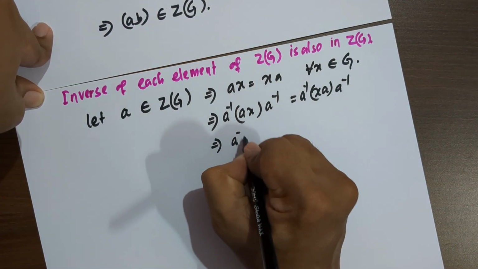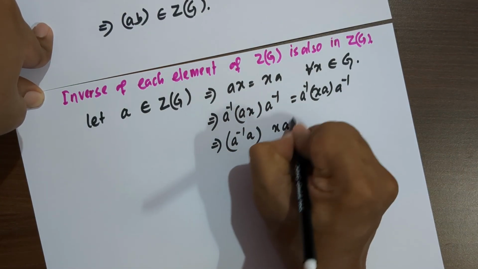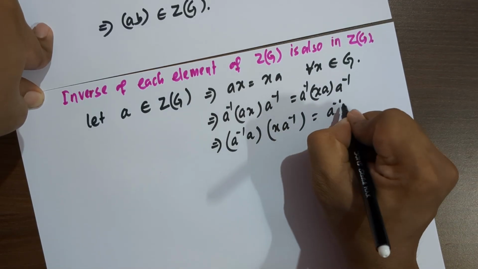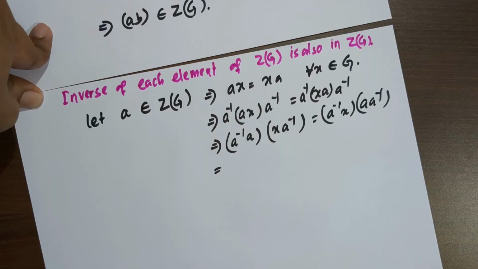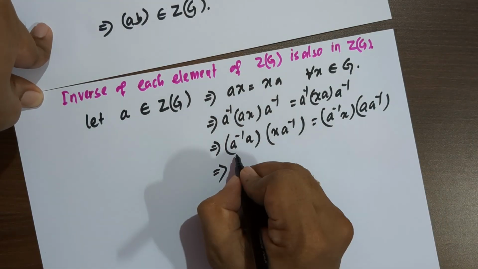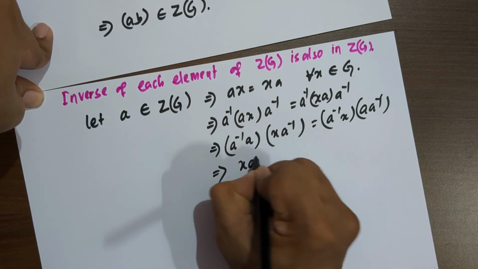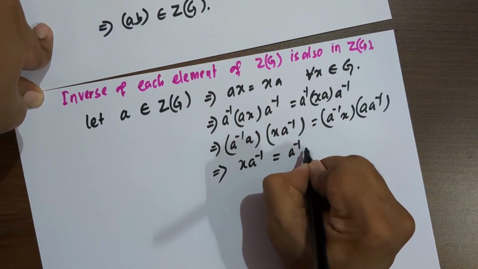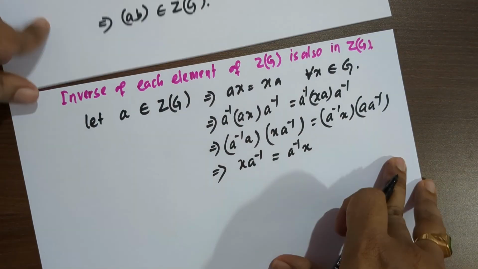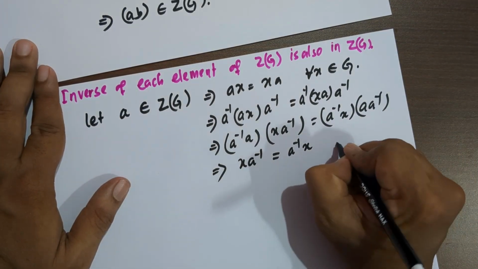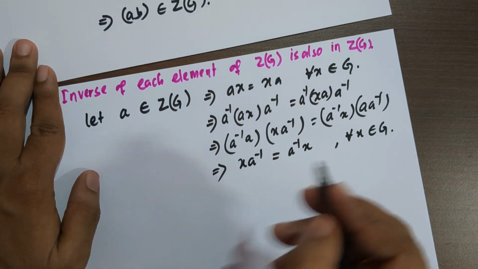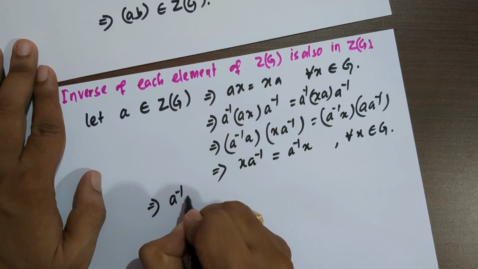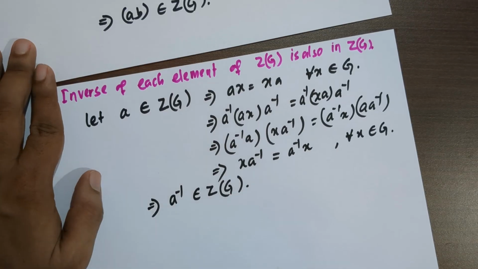Now we can use the associativity property to group them. And what is a inverse a? This is the identity, so identity times this one is x a inverse, and here we also have a inverse x because this is the identity, and this happens for every x in group G. So a inverse commutes with x, that implies a inverse belongs to Z(G), the center of the group.